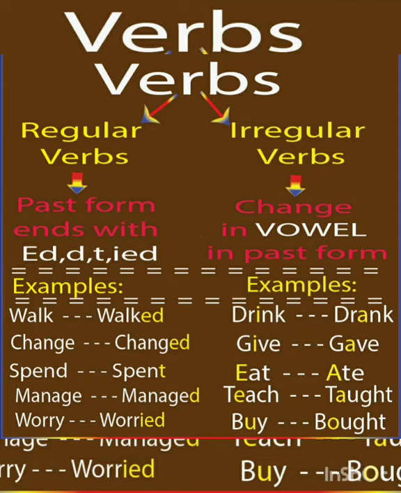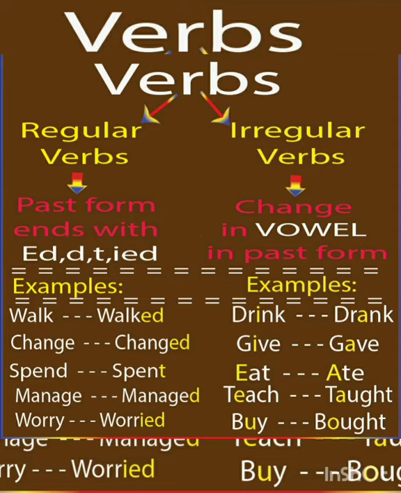In this way, regular verbs, when we change those regular verbs into past form or past tense, they usually end with ed or d or t or ied. See, you can observe in these words, walk is ending with ed, change is ending with d, spend is ending with t, manage is ending with d, and worry is ending with ied. These are known as regular verbs. Regular verbs are also known as weak verbs. Hope you understood about weak verbs. Let us have a look at irregular verbs then.